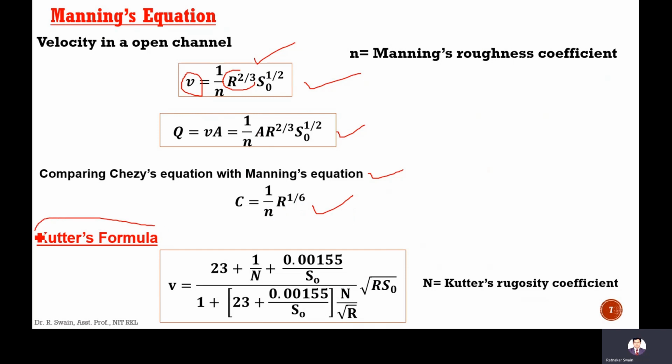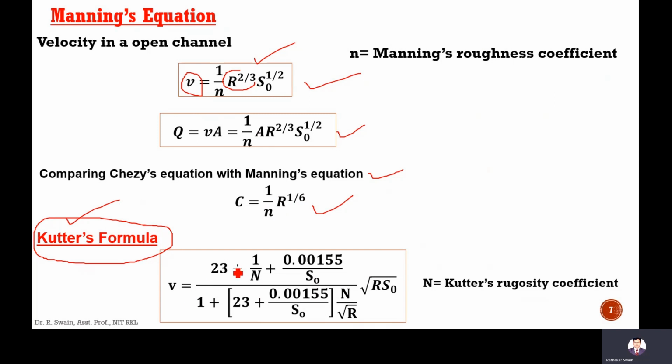Next, another formula is called Kutter's formula. According to Kutter's formula, it is based on Kennedy's theory. I'm not going deep into this formula. It is also applied in open channel flow to calculate the velocity and discharge.